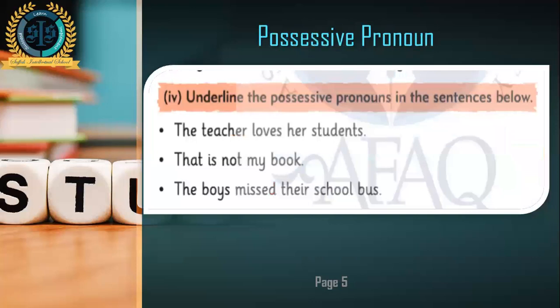Now we are going to do the exercise, which is very easy. Underline the possessive pronouns in the sentences below. The teacher loves her students. Yes, her students. The teacher loves whose students? Her students. So her. That is not my book. My. The boys missed their school bus. So her, my, their, these are the possessive pronouns.